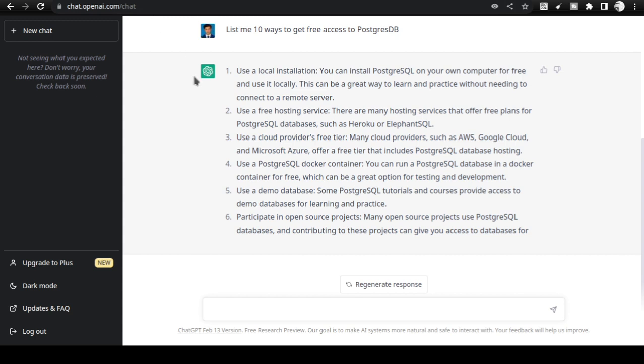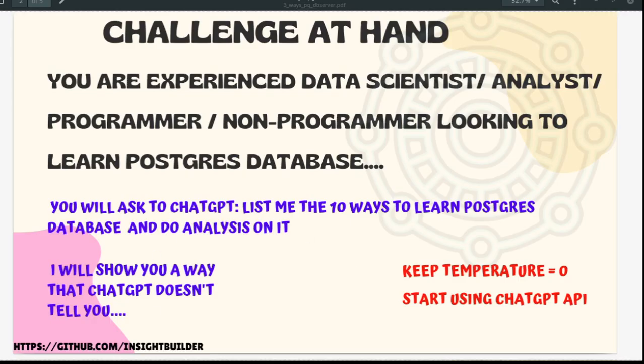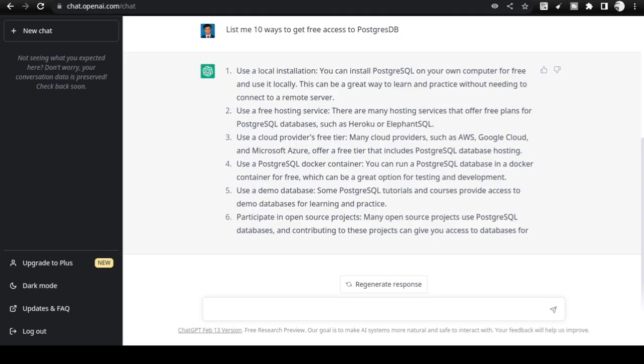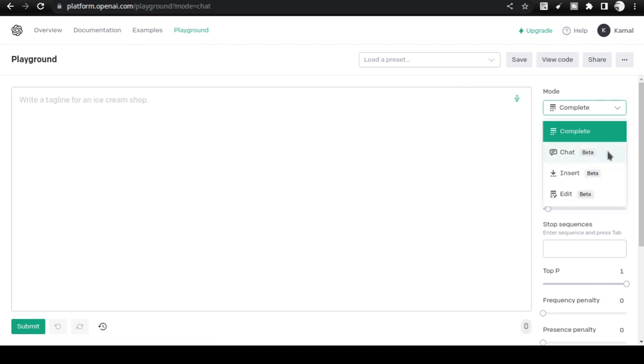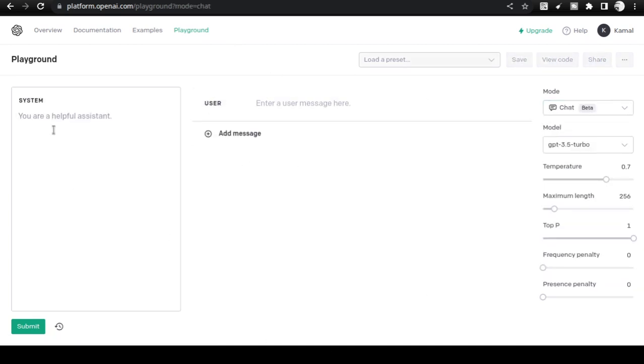However, let me go to the presentation for a second. I mentioned clearly that you should start using the ChatGPT API, and also keep the temperature 0. What do I mean by this? The point I am trying to make here is that instead of using chat.openai.com, go to the overview, that is platform.openai.com, get yourself an account there, and inside that there is something called the playground. Go to that playground and use it to start prompting ChatGPT in a repetitive fashion.